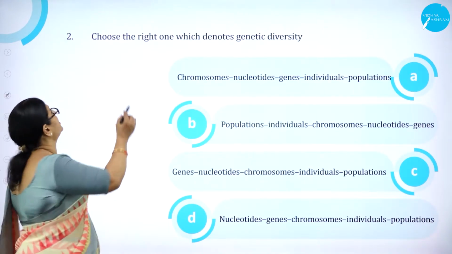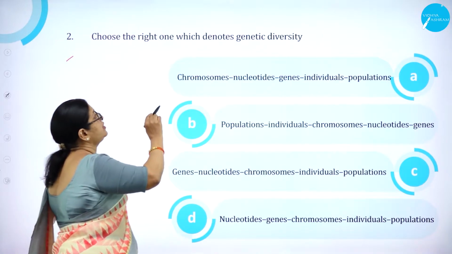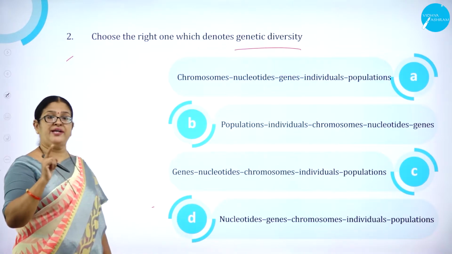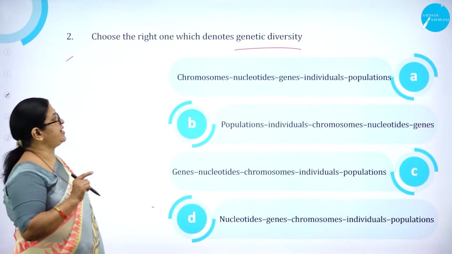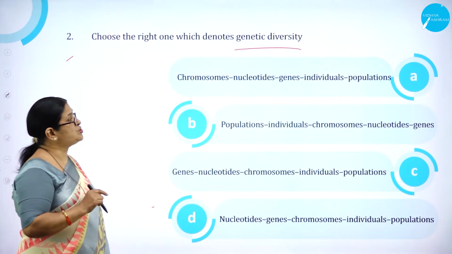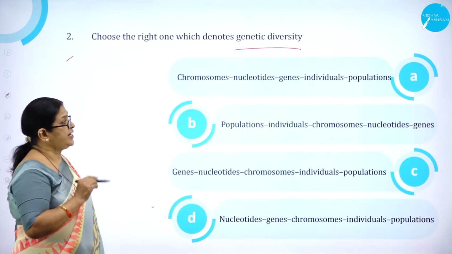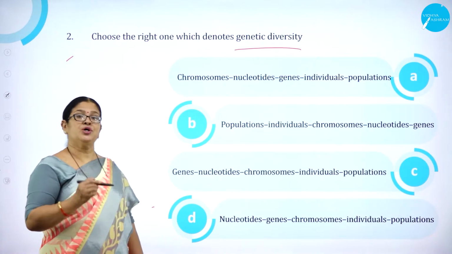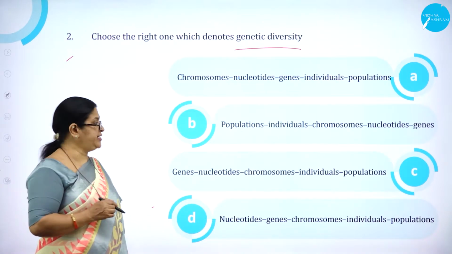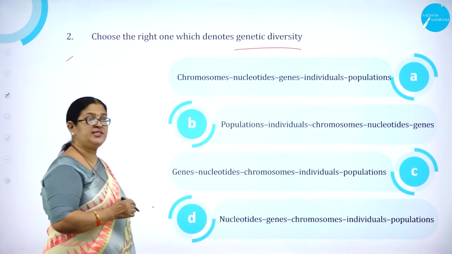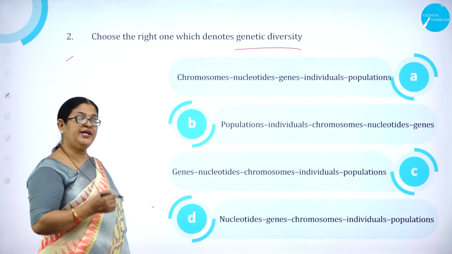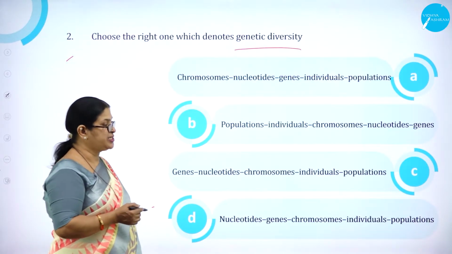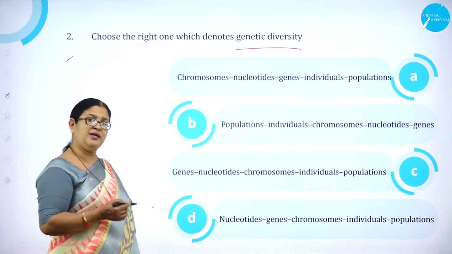Moving on to question number 2. Choose the right one which denotes genetic diversity. Option A, chromosomes, nucleotides, genes, individuals, population. Option B, population, individuals, chromosomes, nucleotides, genes. Option C, genes, nucleotides, chromosomes, individuals and population. Option D, nucleotides, genes, chromosomes, individuals and population.